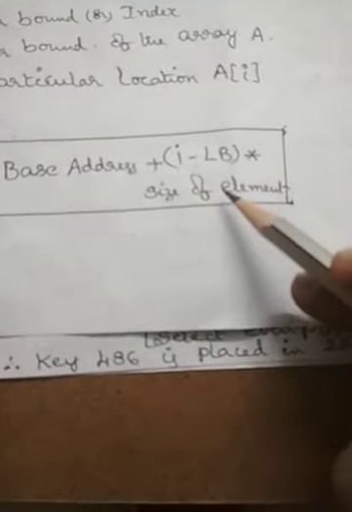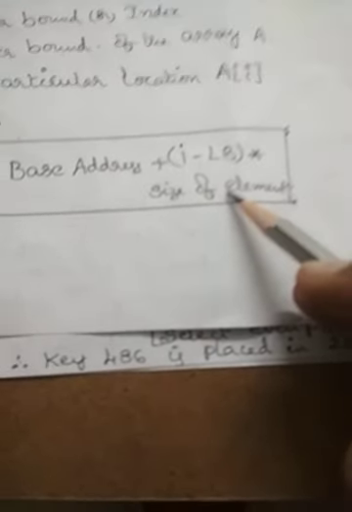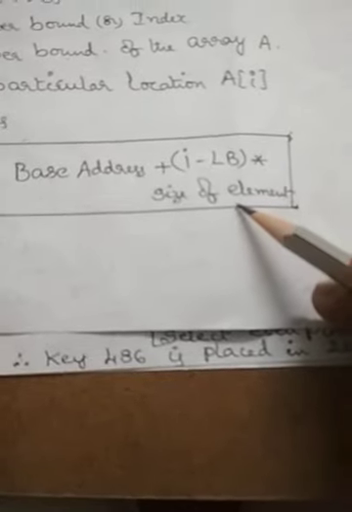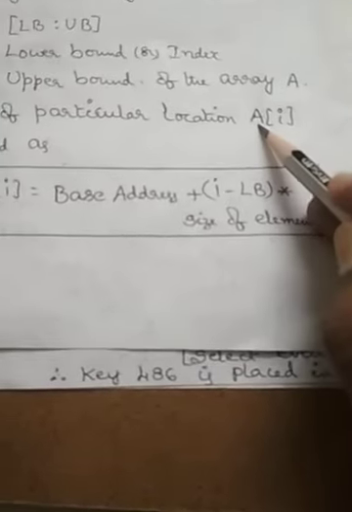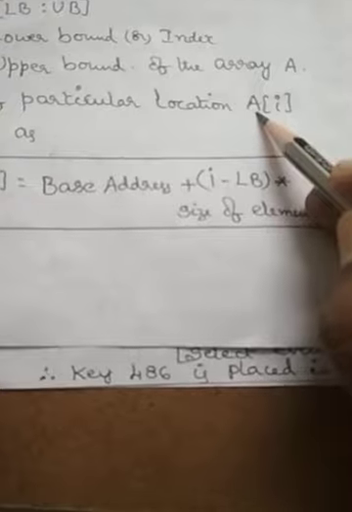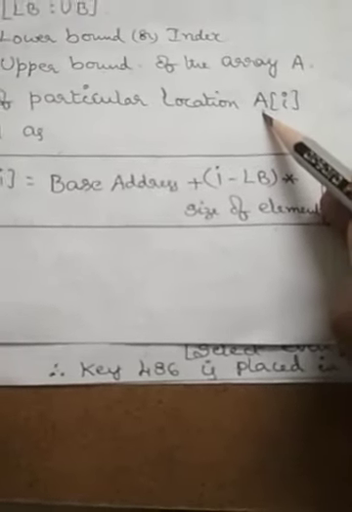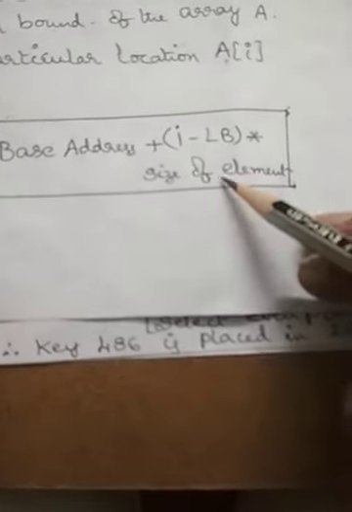The size of the element varies between the different data types used for the array. If the array is of type integer, the size is 2 bytes based on the Turbo C implementation. If the array is declared of type character, the size of the element is 1, and if the array is declared of type float, the size of the element is 4.